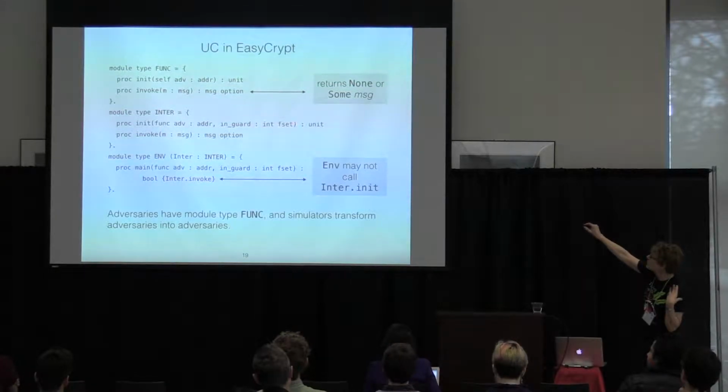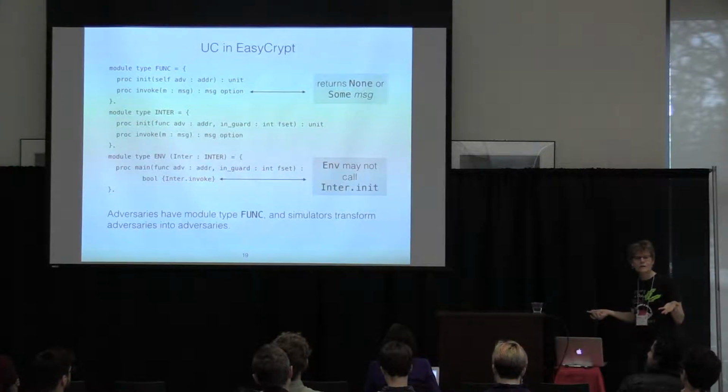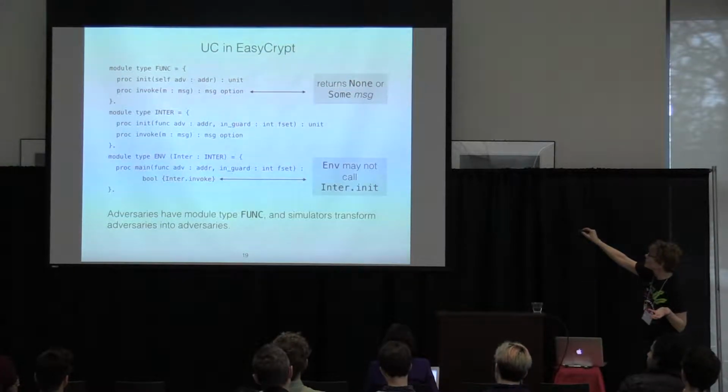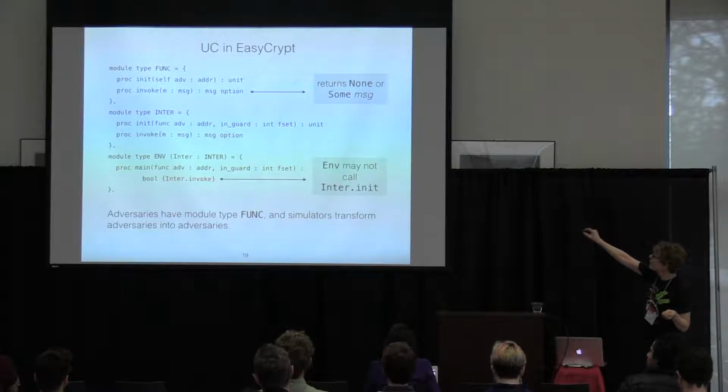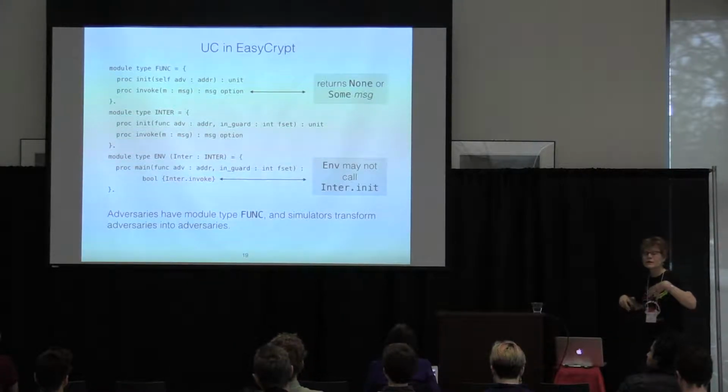So they also have an init procedure, which takes the address of the functionality, the address of the adversary, and whatever the input guard is supposed to be. And when it's called, it will initialize the functionality and the adversary, as well as initializing its state. And then at runtime, invoke works as you'd expect. The environment can call it, and eventually either an error or an outgoing message comes back to the environment.